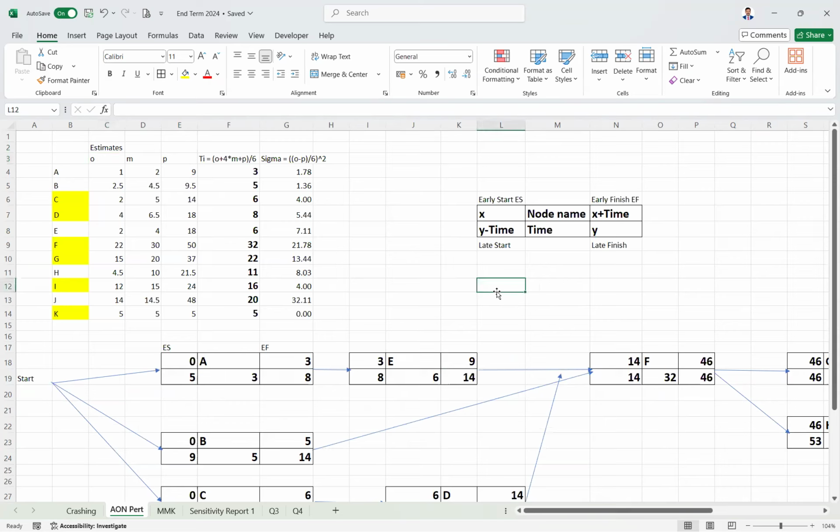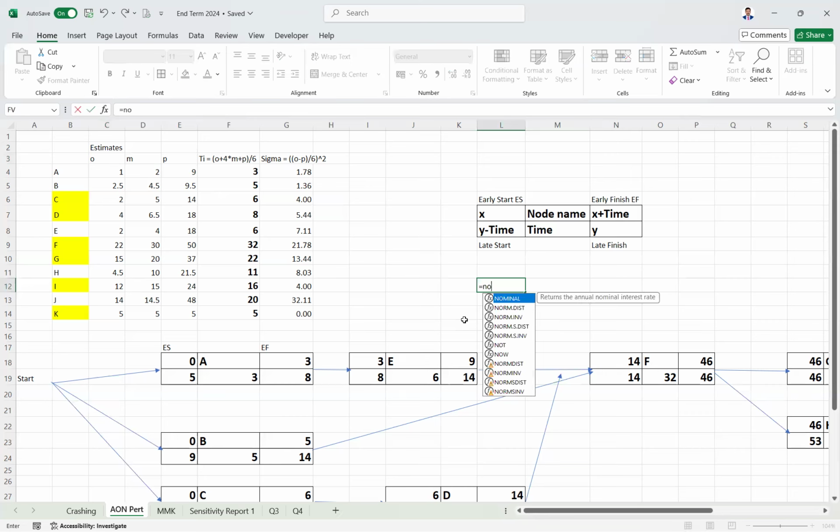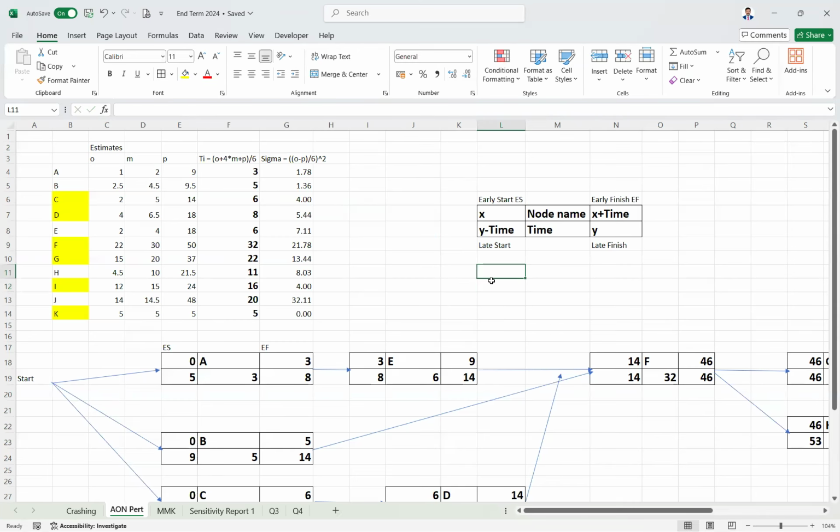Here, how do you get the value? Now for this, there is a formula which is called norm.dist, the first one. Our x is 99 days. Now they are saying probability that the project finishes in 99 days. This is 99 because that is the x value. Mean: so what is the mean? Mean is nothing but these values, but only those nodes which are in the critical path because they are the ones which are taking longest time.